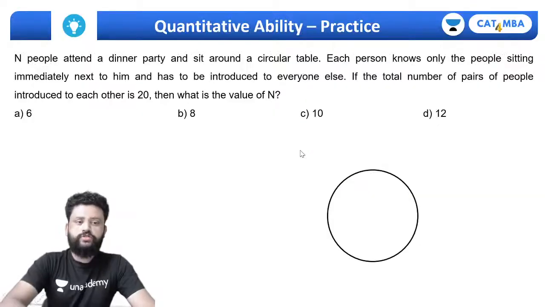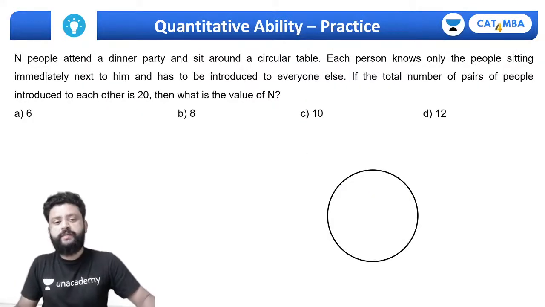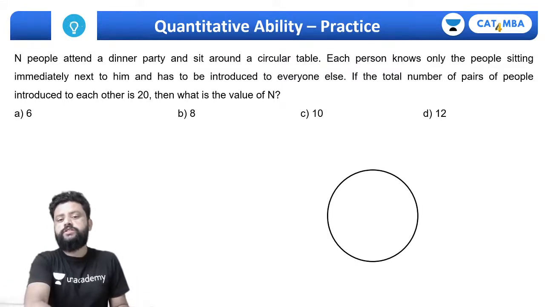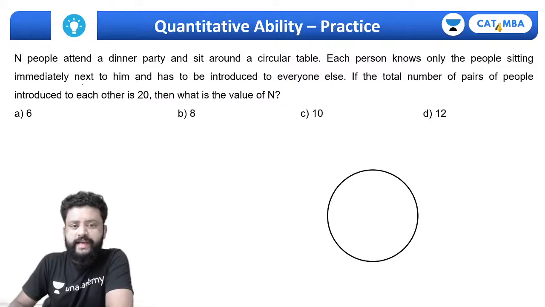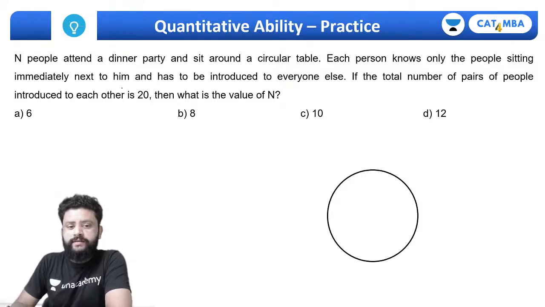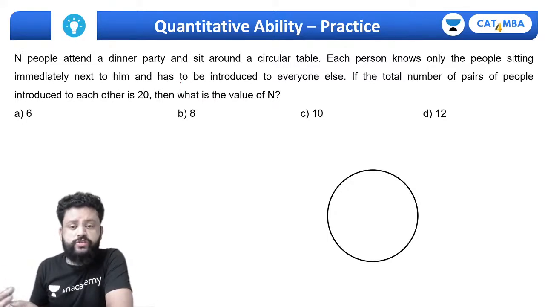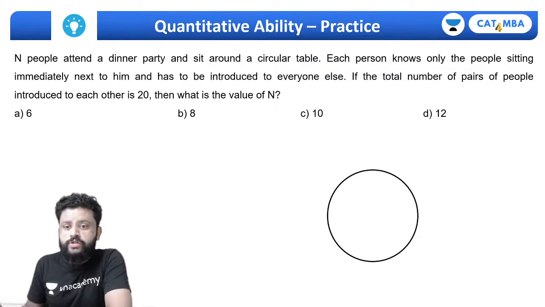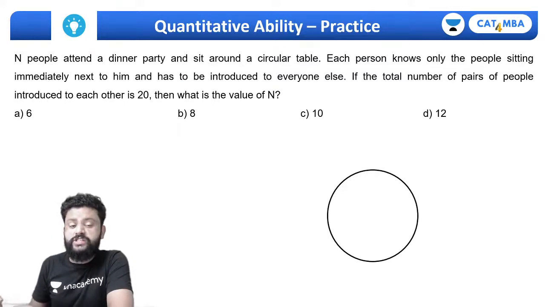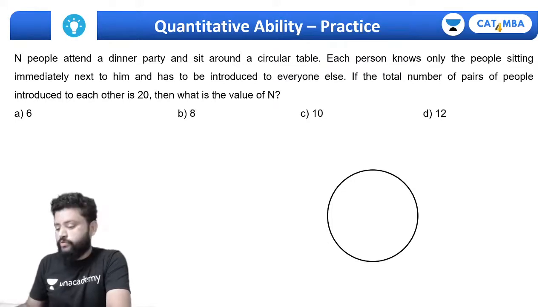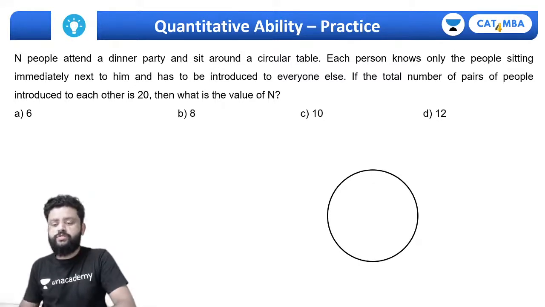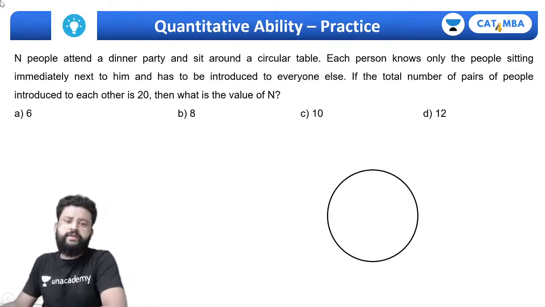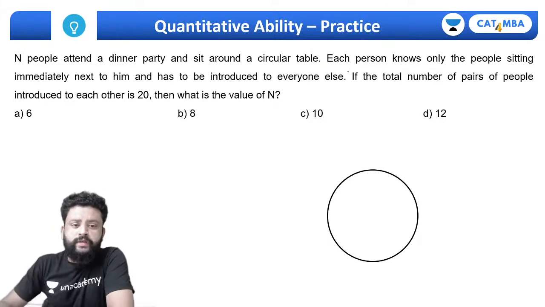So let's begin with the session. So first question: N people attended a dinner party and sit around a circular table. Each person knows only the people sitting immediately next to him, and has to be introduced to everyone else. So if the total number of pairs of people introduced to each other is 20, then what is the value of n? So one way to solve this question is to go by the answer options and check which answer works out here.